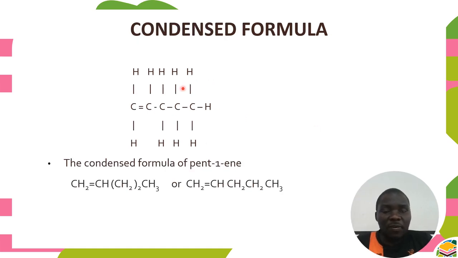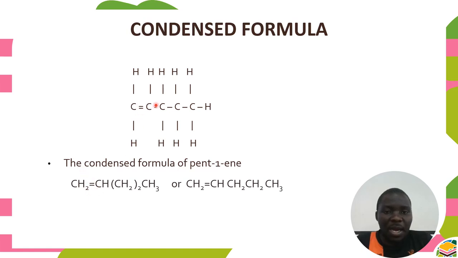For proper drawing of the structure of an alkene, we can write the condensed formula. So for us not to have difficulties in coming up with a condensed formula, we use the structure formula. So this is our structure formula. When we are coming up with a condensed formula, we only consider each carbon atom in that molecule. So if we check on carbon number 1, it has 2 hydrogens. So we're going to have CH2. Then we copy the double bond.